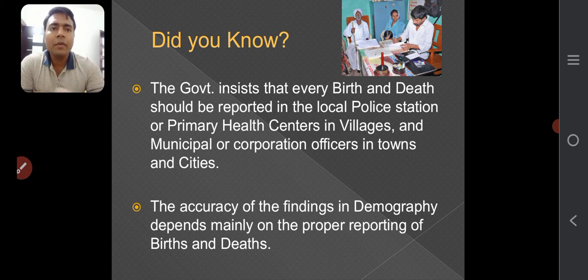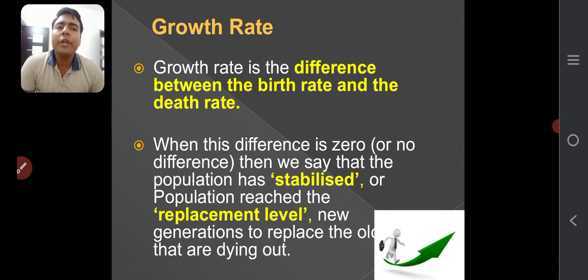Okay. Growth rate. Growth rate is the difference between the birth rate and the death rate. So how can we find out the growth rate? Just subtract the death rate from the birth rate and you will find out the growth rate. When this difference is zero or no difference, then we say that the population has stabilized or reached the replacement level. This is the ideal state.